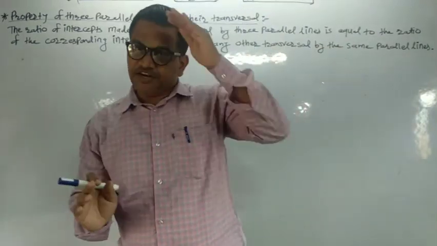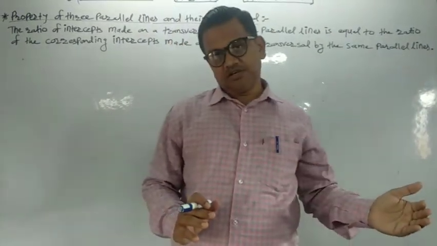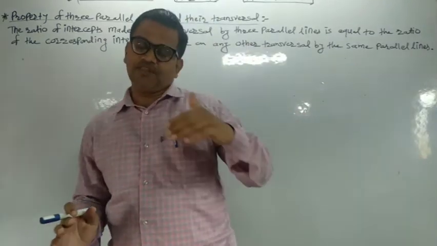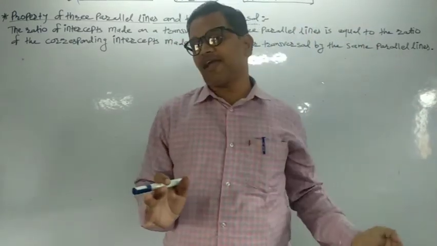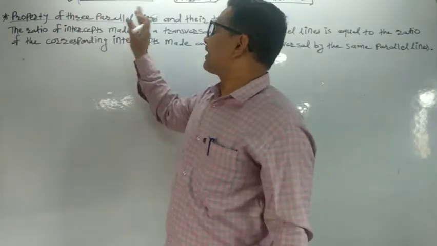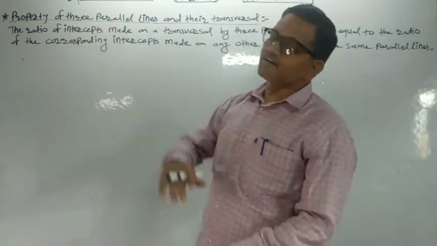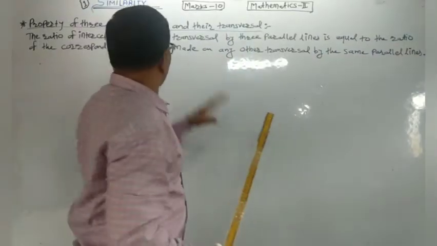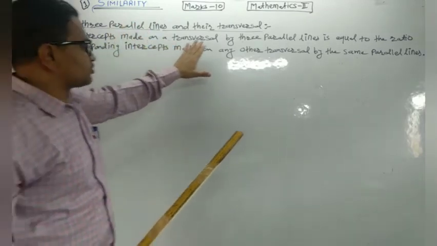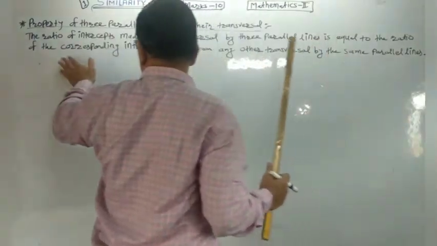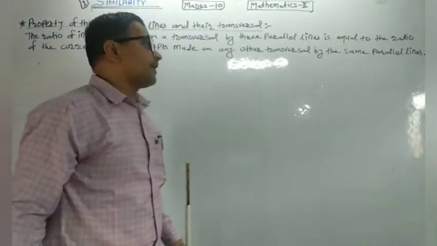Again, the ratio of intercepts made by three parallel lines on a transversal is equal to the ratio of corresponding intercepts made on any other transversal by the same parallel lines. This is known as the property of three parallel lines and their transversal. Now I am going to draw the figure according to the given information in the statement.